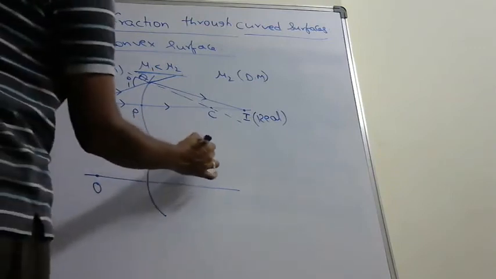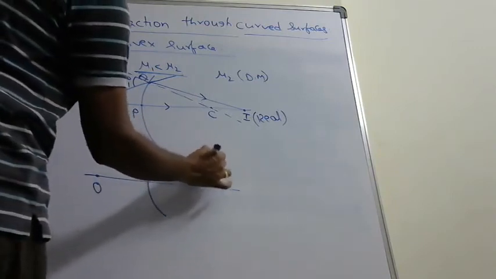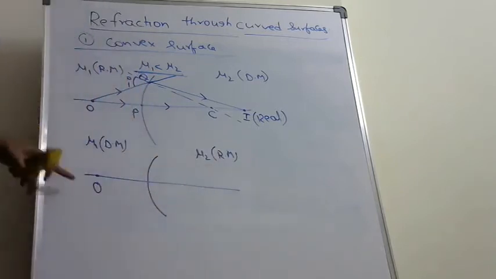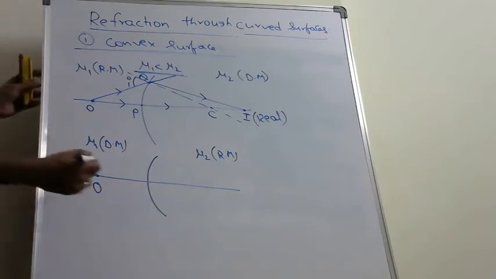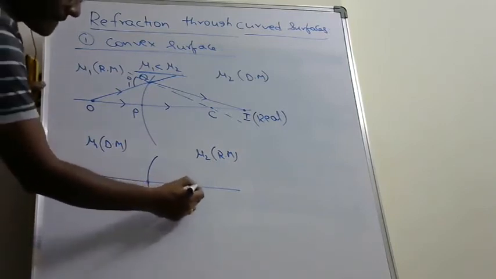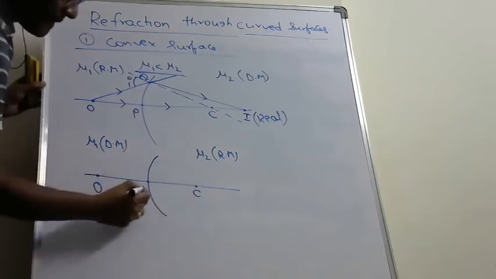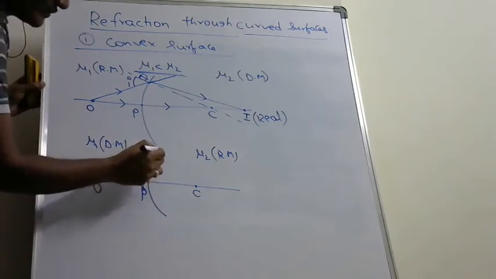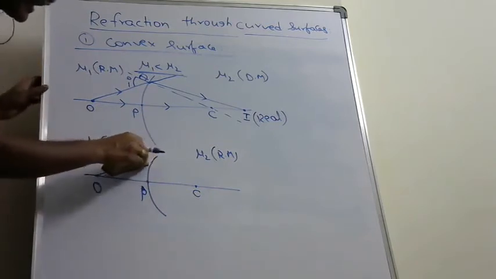And this is the second medium whose refractive index is mu2, and it is assumed as rarer medium. Now object is placed in denser medium. That means light ray travels from denser medium to rarer medium.